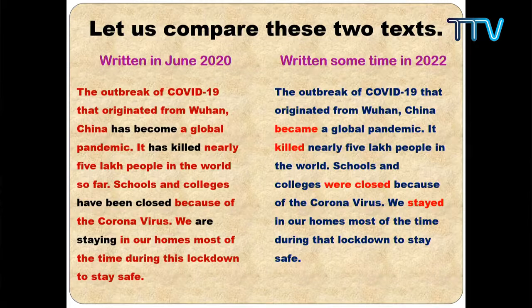All right, now you have read the two texts, I guess. Okay, the outbreak of COVID-19 that originated from Wuhan, China has become a global pandemic. It has killed. Now this one is already shown to you, it's already written. So I'm going to read the second text here, written sometime in 2022. The outbreak of COVID-19 that originated from Wuhan, China became a global pandemic.